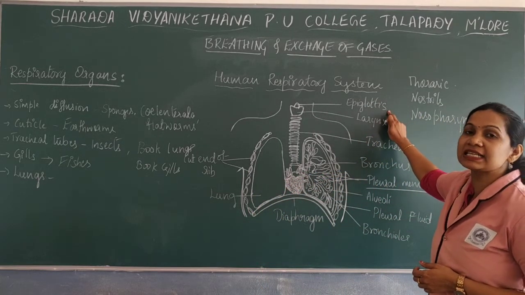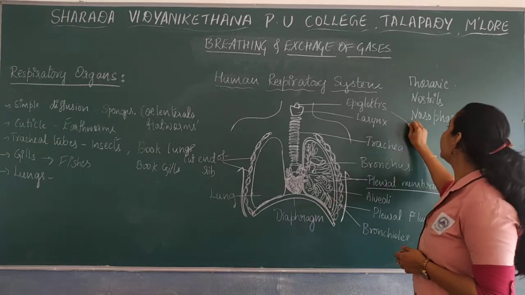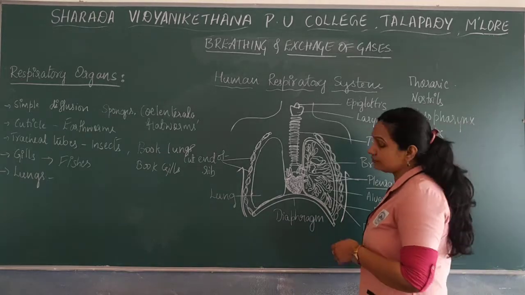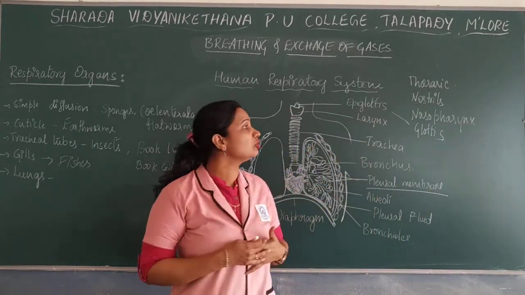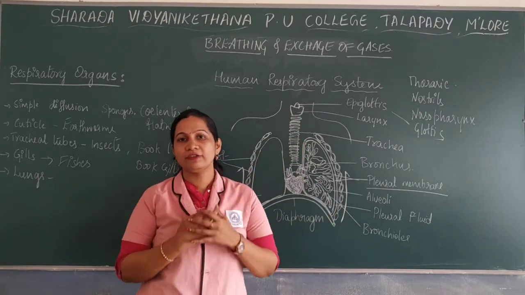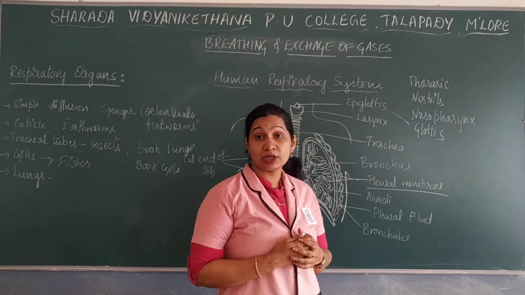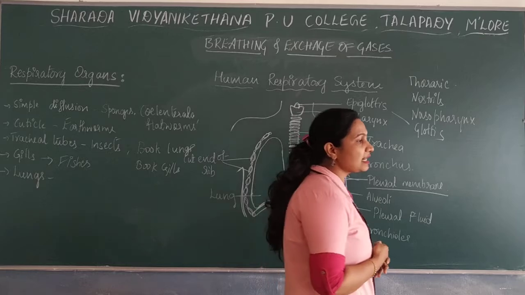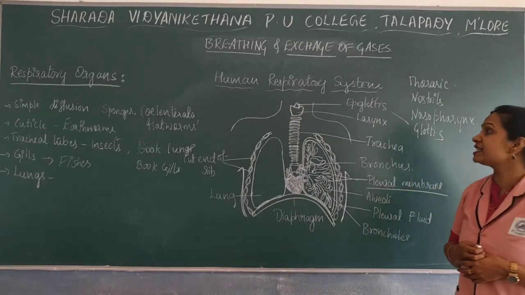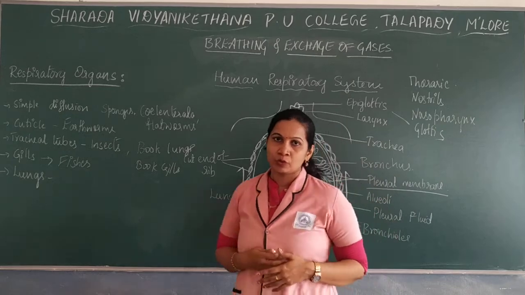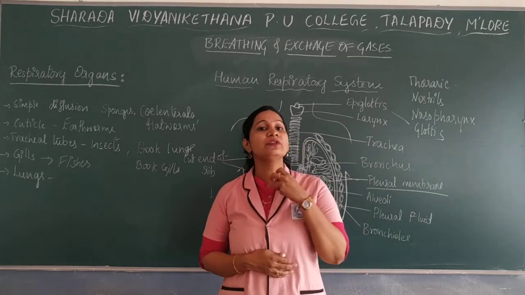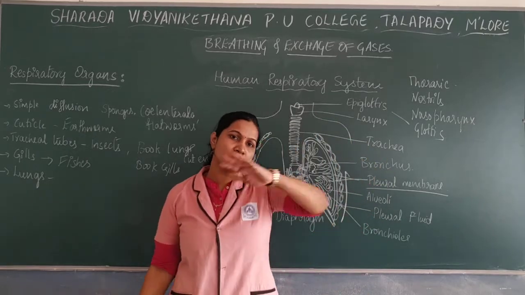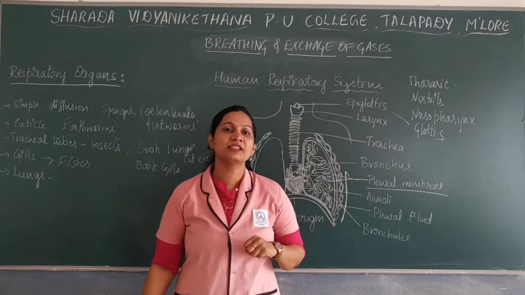The epiglottis is a cartilaginous flap which covers the glottis, and the glottis is the opening of the larynx. The epiglottis mainly prevents the entry of food into the trachea. Food will never enter the lungs, because the epiglottis closes the opening whenever we are consuming food.